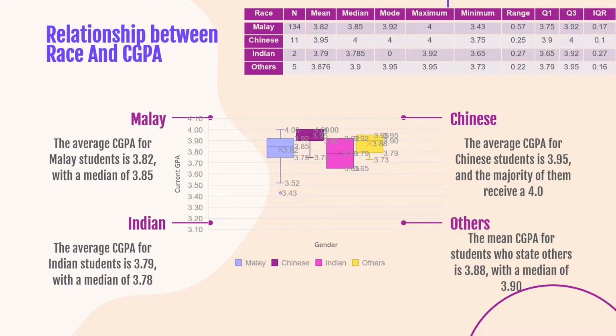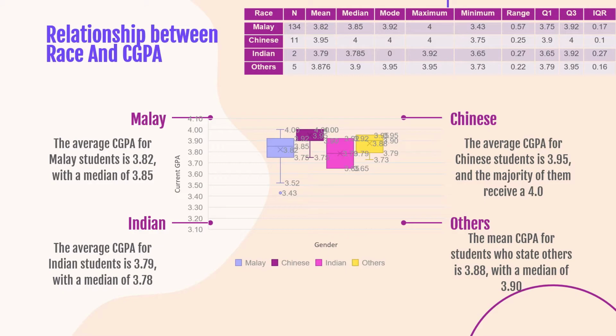The average CGPA for Indian students is 3.79 with a median of 3.78, but the mode is unavailable. 3.62 is the highest CGPA, while 3.65 is the lowest CGPA for Indian students. The mean CGPA for students who state others is 3.88 with a median of 3.9. 3.95 is the highest and 3.73 is the lowest for others.